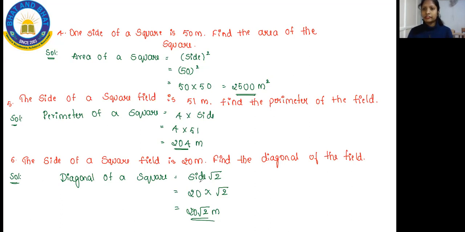Ma'am, sixth, not fifth. Okay. So the sixth one is nothing. Whatever side value is given, you will write that. Square root of 2 is as usual, you will write it. Okay, that's all.